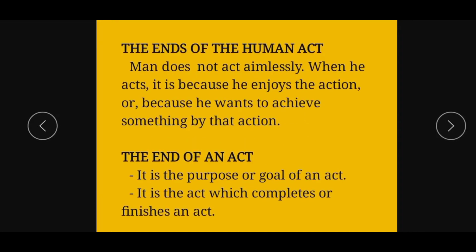Man does not act aimlessly. When he acts, it is because he enjoys the action or because he wants to achieve something by that action. Example, our classmate may play basketball because he enjoys it, or he may play basketball because he wants to qualify for the varsity team. The end of an act is the purpose or goal of an act. It is the act which completes or finishes an act.